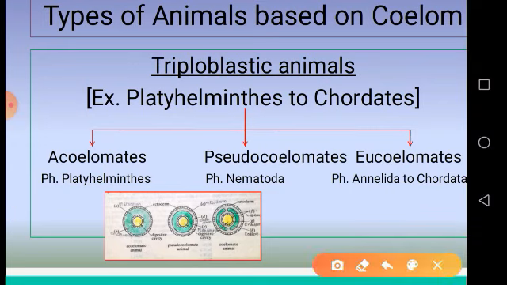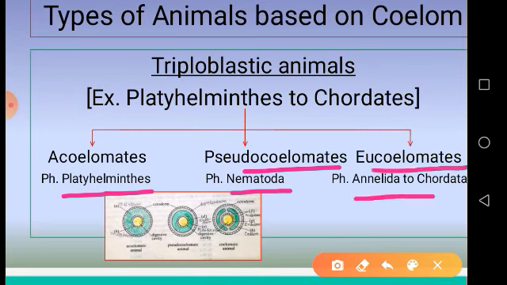In the acoelomates, platyhelminthes are included. In the pseudocoelomates, nematodes are included, and in the eucoelomates, all the phyla from Annelida to chordata are included.